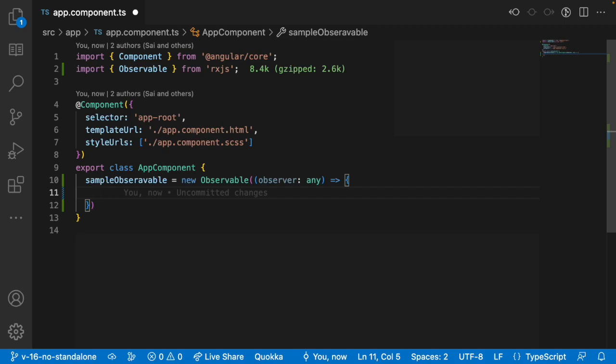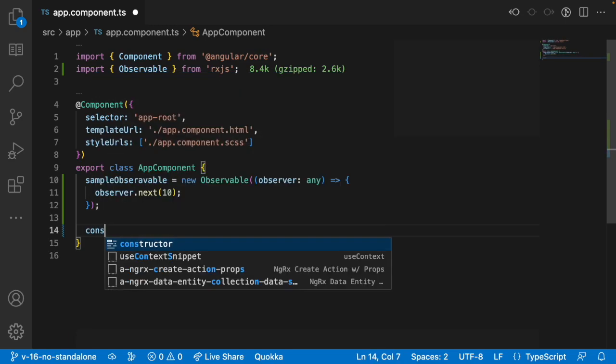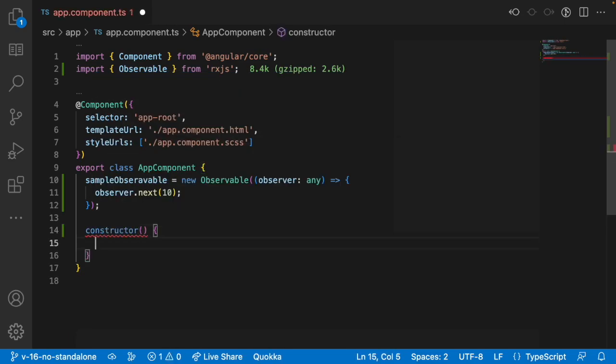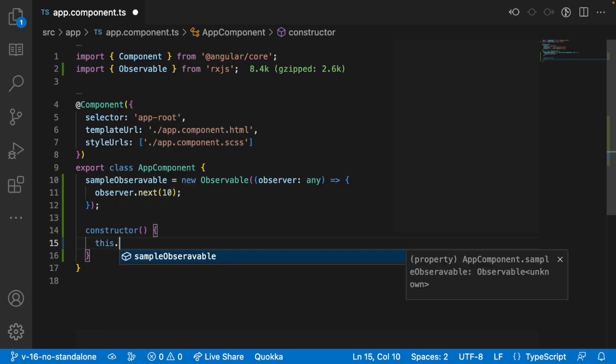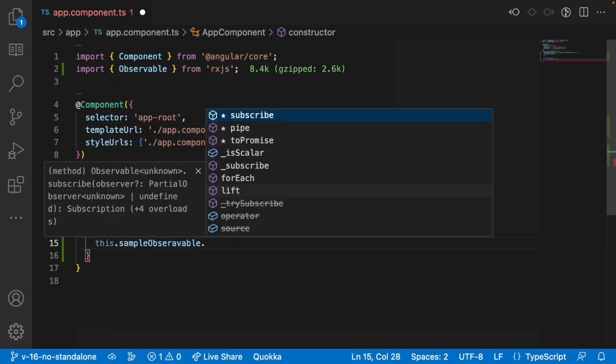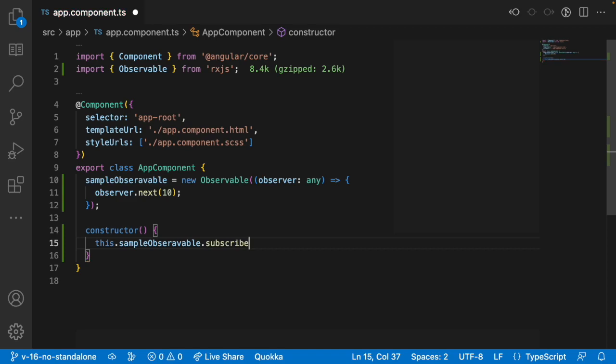First is the next state. Whenever we want to emit some data, we can use the next state. So I can use observer.next, and I can pass some data, that is 10. And now let me create a constructor, and inside the constructor I want to listen to this observable. So this.sampleObservable.subscribe. Subscribe is a method which will receive the data whenever the observable emits the data for us.